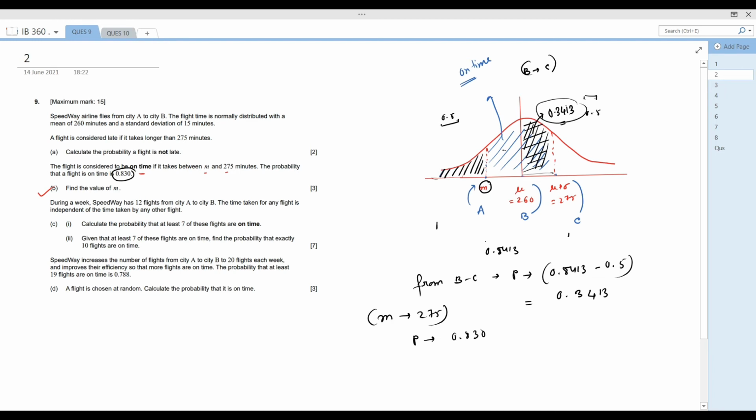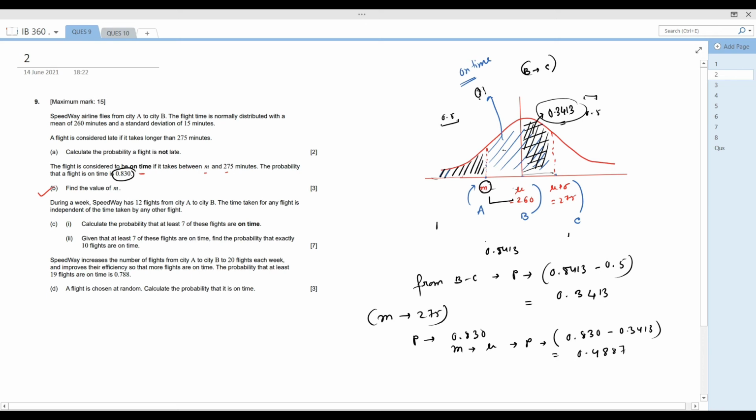Now we need to find the probability of this blue shaded region, from m to mu, which is 0.830 minus 0.3413, that is 0.4887.